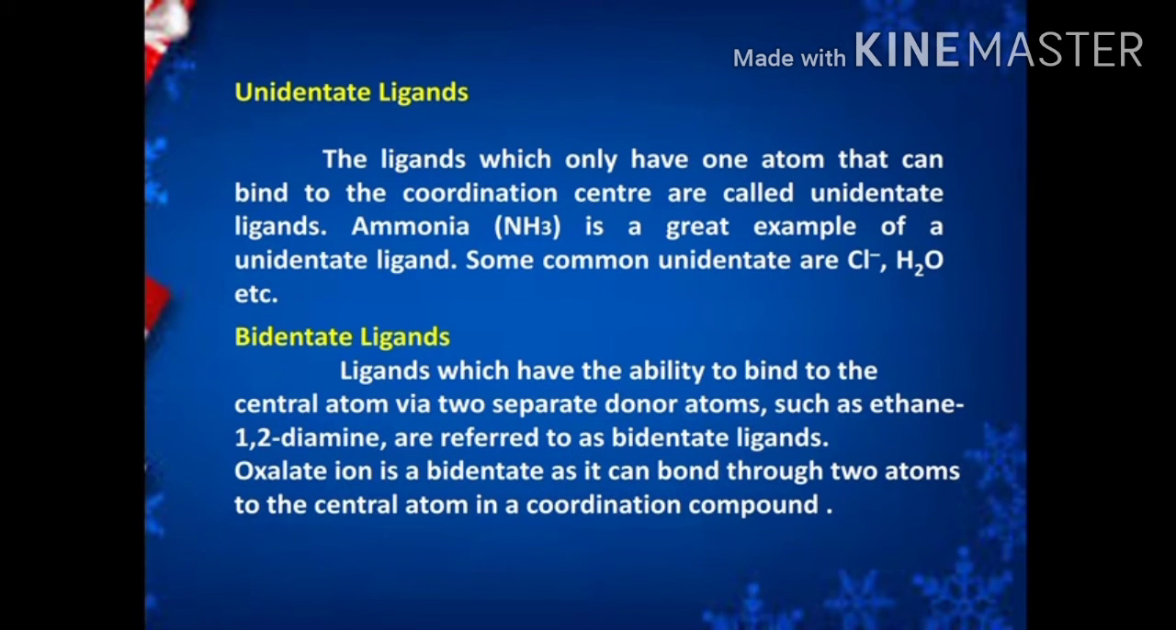So here ethane-1,2-diamine, molecular formula NH2CH2CH2NH2. This consists of two nitrogen atoms. Both the nitrogen atoms are involved in bonding with the central metal atom. So this is a bidentate ligand. Oxalate ion, COO-, COO-. Both the oxygen atoms are involved in bonding with the central metal atom. So this is also a bidentate ligand.